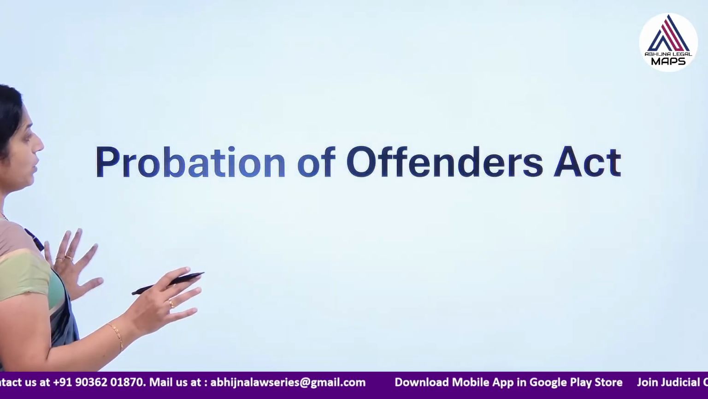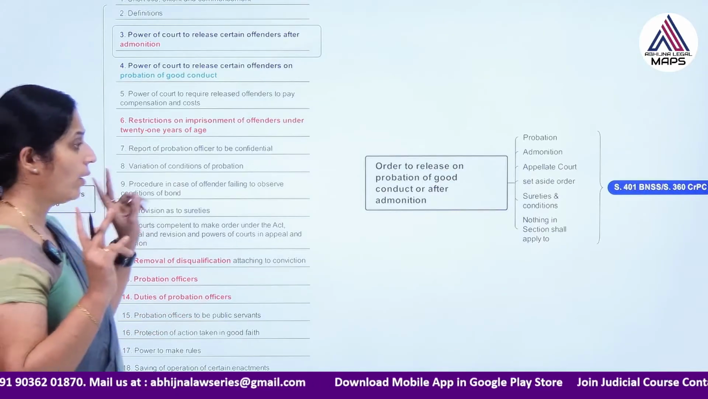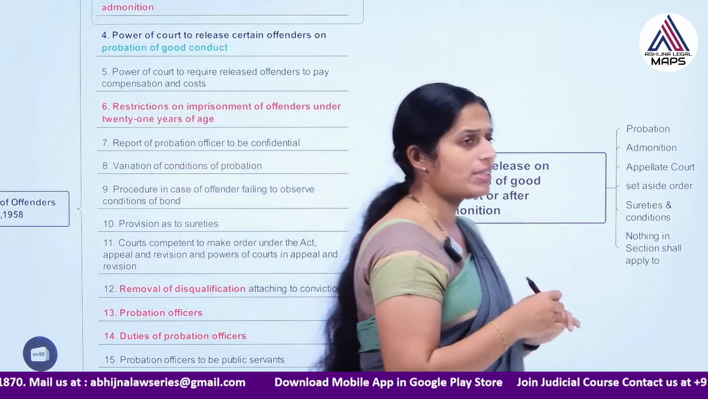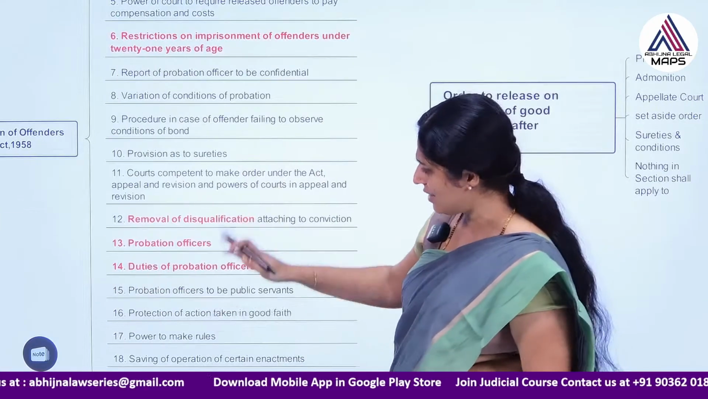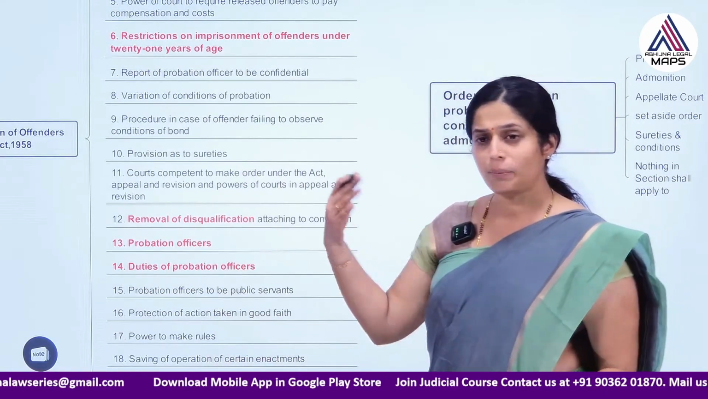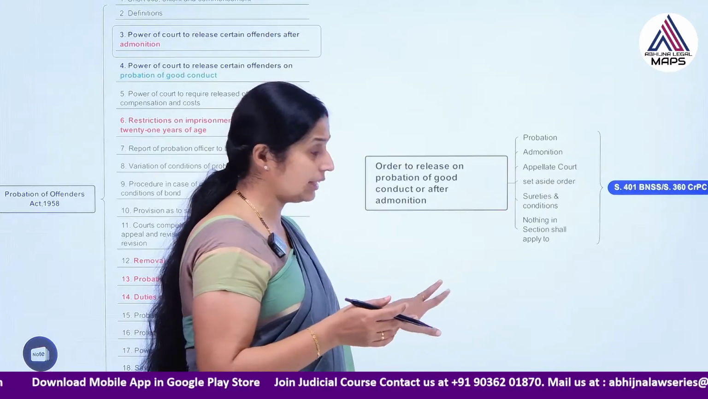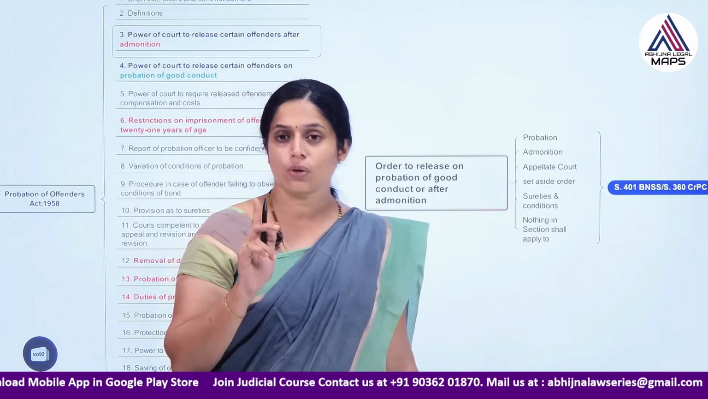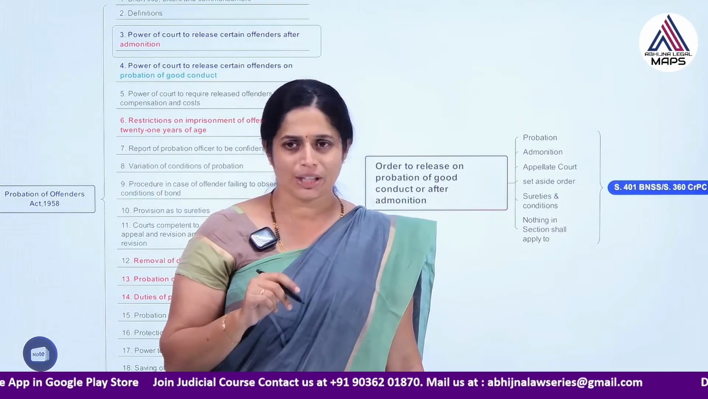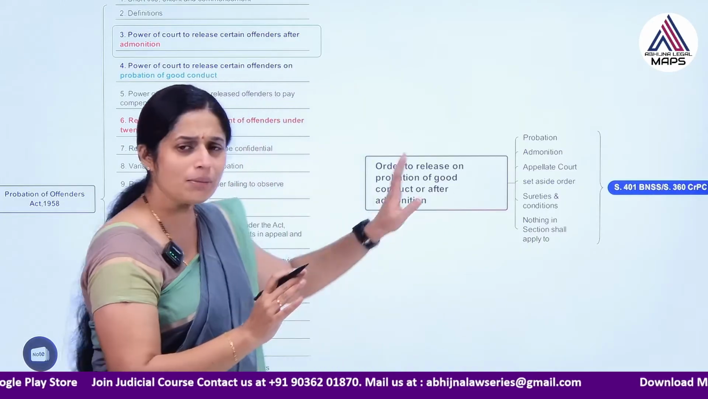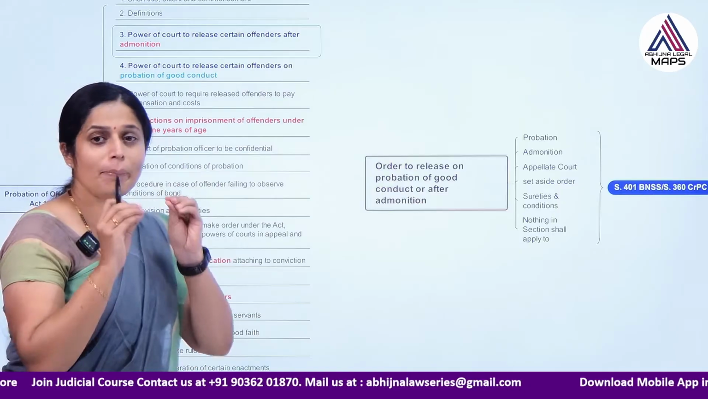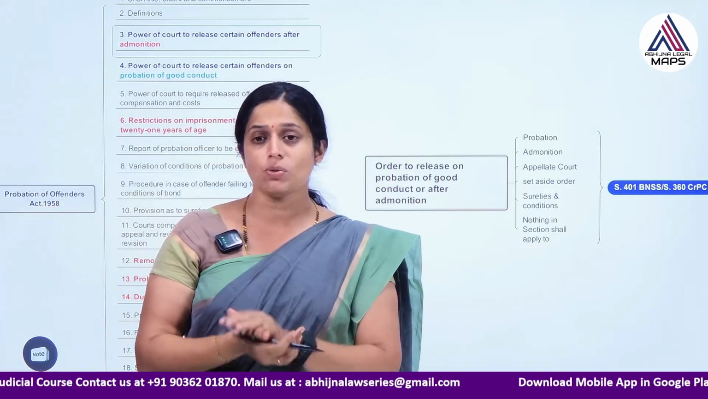So, what are the acts which govern this? One is the Probation of Offenders Act, which is a detailed act with about 19 sections. And in BNSS or CrPC, earlier CrPC section 360, now BNSS section 401, we have only one section. Both are almost similar, but some differences are there regarding the applicability of probation to some of the offences.